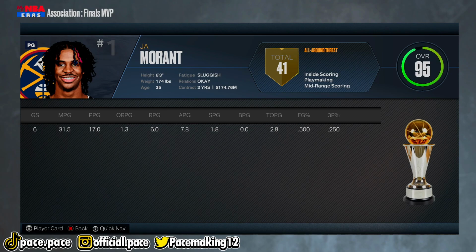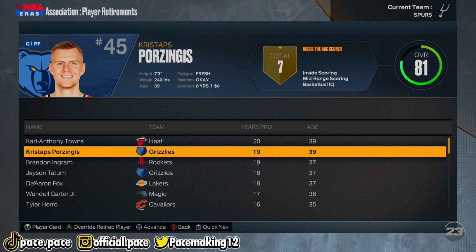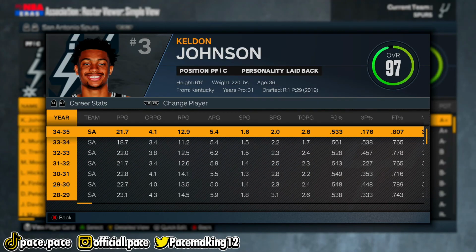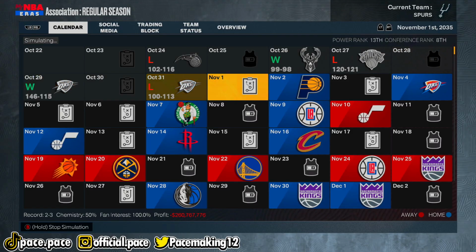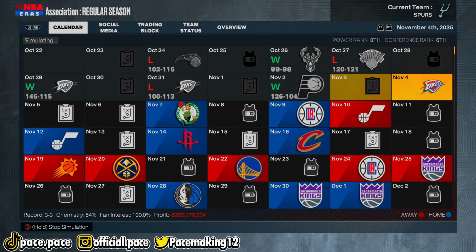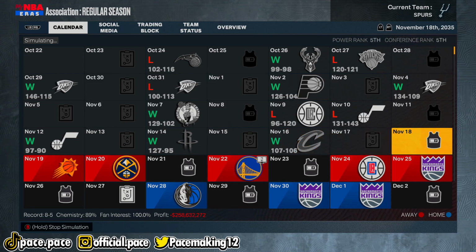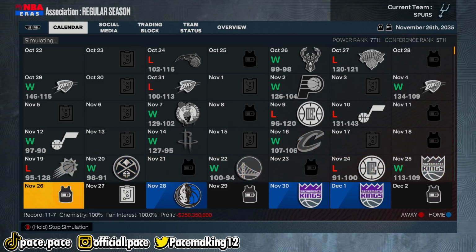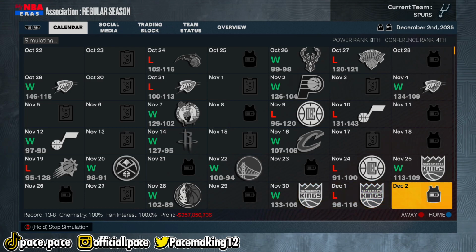Finals MVP goes to John Morant. He only averaged 17 points per game, which is pretty nice, but those aren't generic numbers for John Morant. I'm looking at Keldon Johnson's years pro. Now I just realized it says he's been a pro for 31 years. I'm not a mathematician, but something tells me that's not correct, which I know is because we imported Tim Duncan's player DNA, but at the same time, I don't think that should be a problem, which it literally is the problem, but you know what I'm saying? This is a $1 billion company, why are we still having these minor issues?